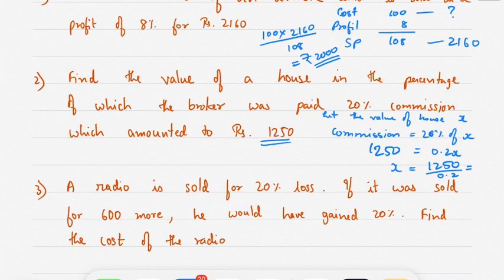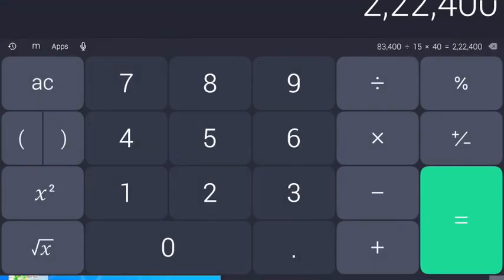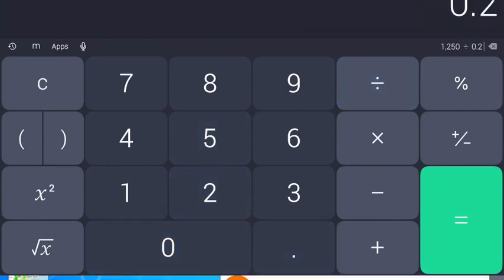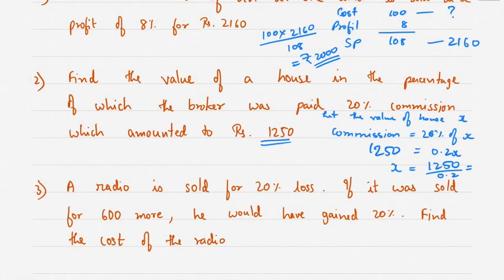Calculate this. 1250 divided by 0.2 comes to 6250. So answer is 6250.